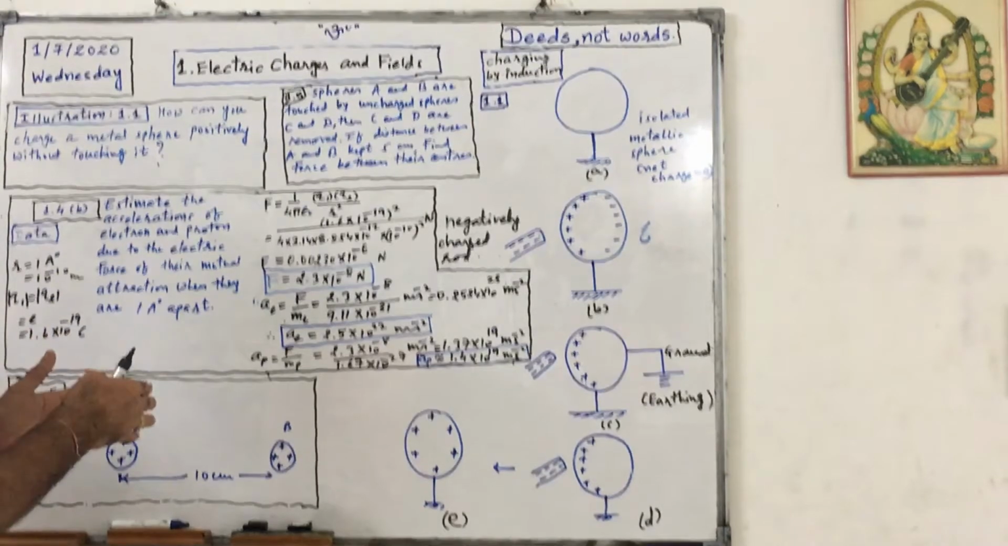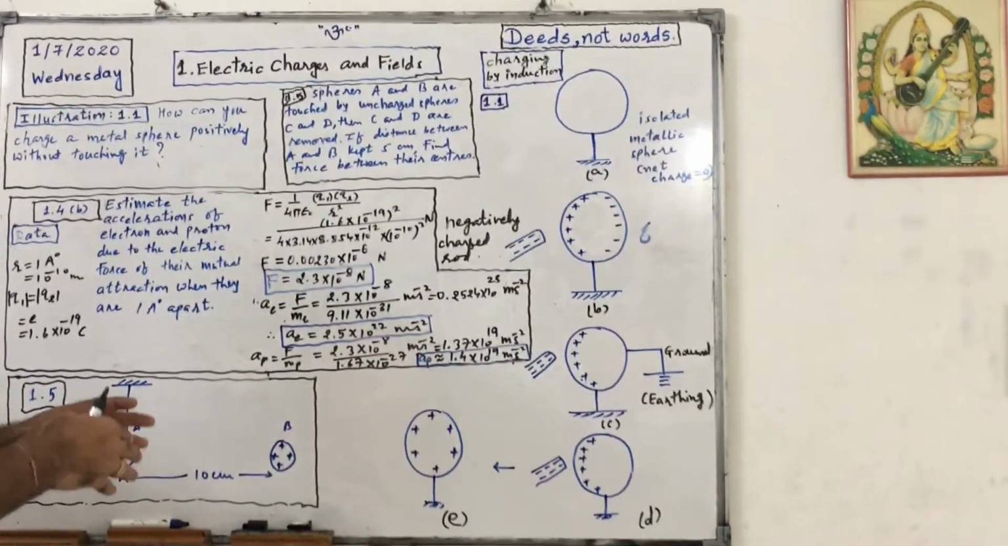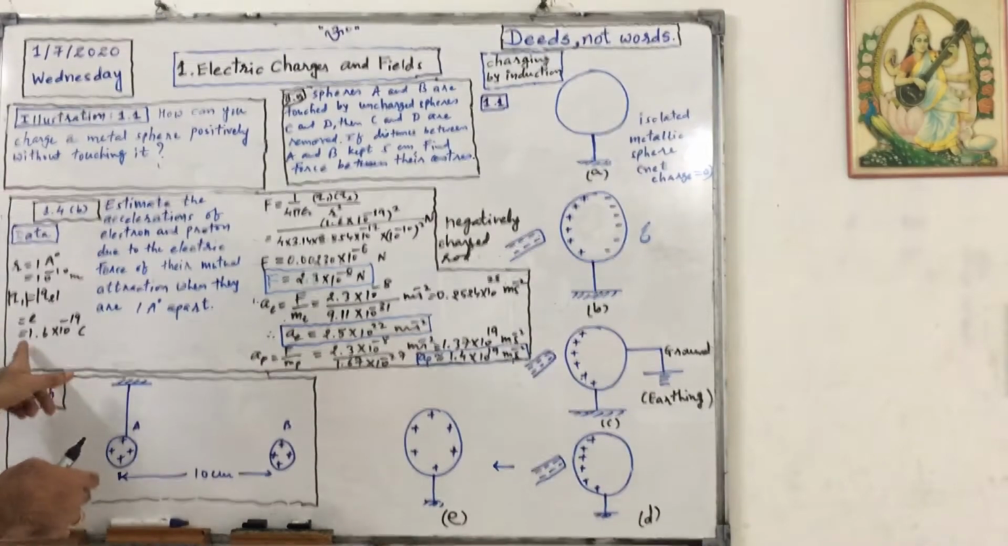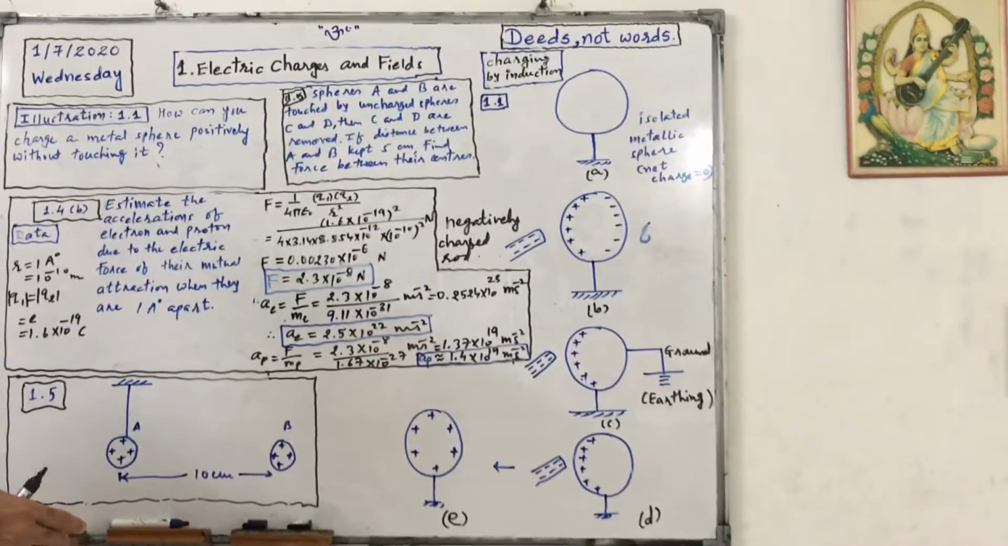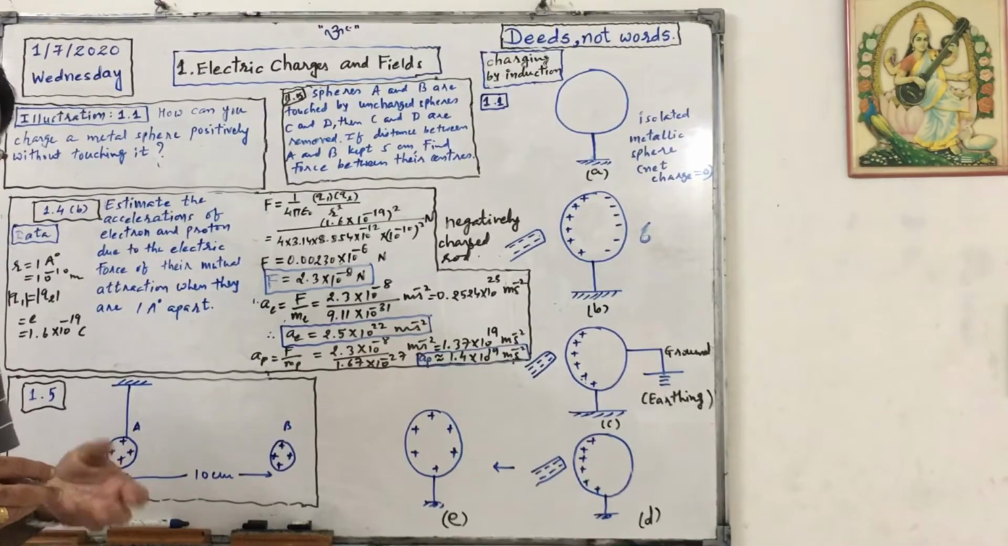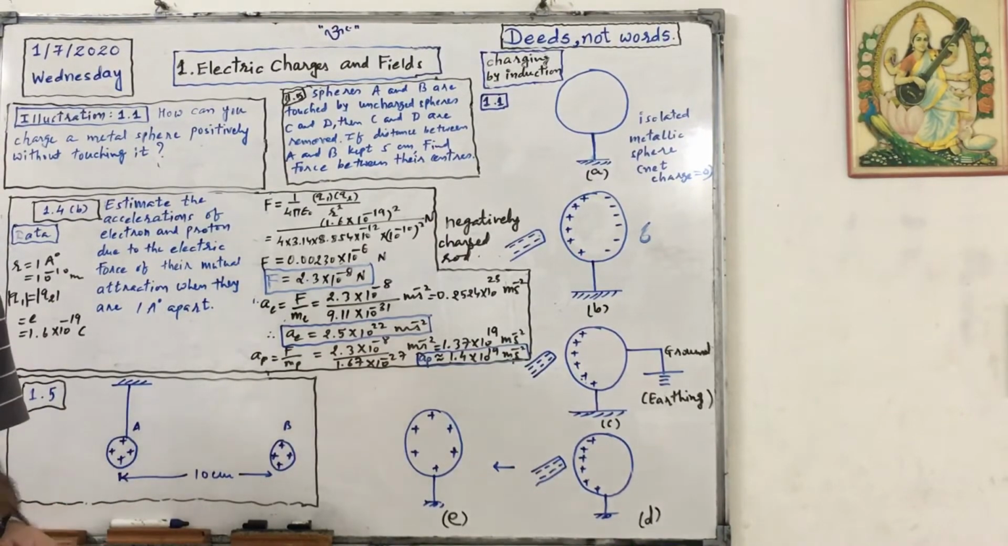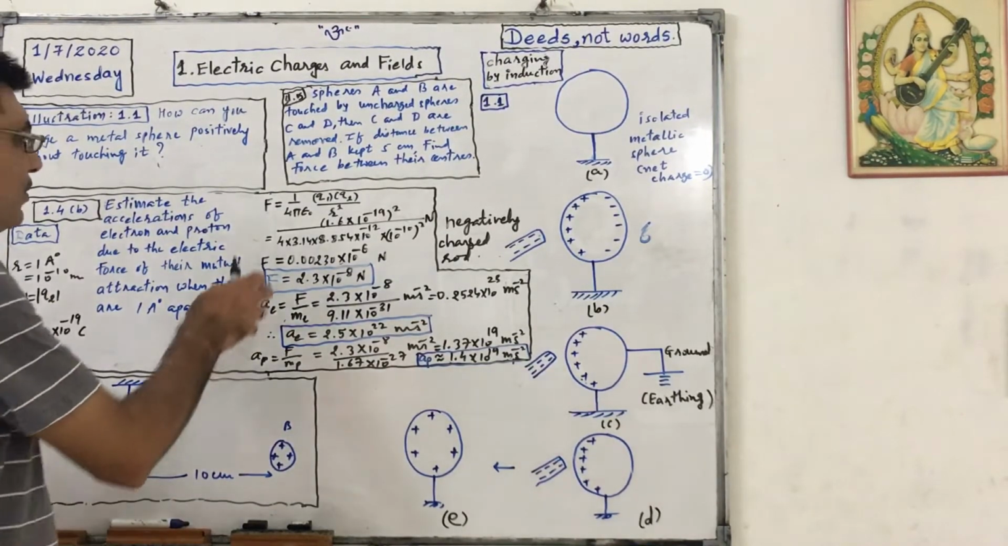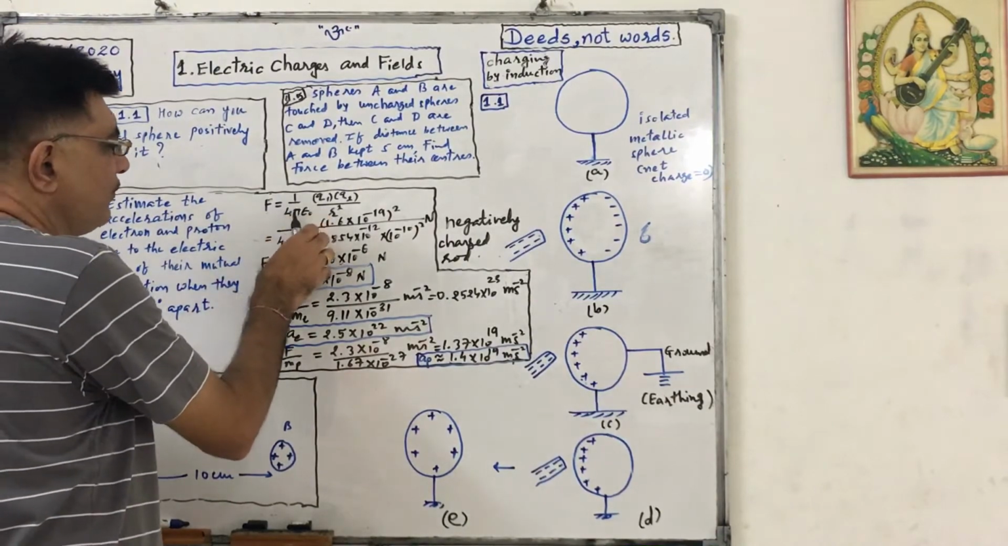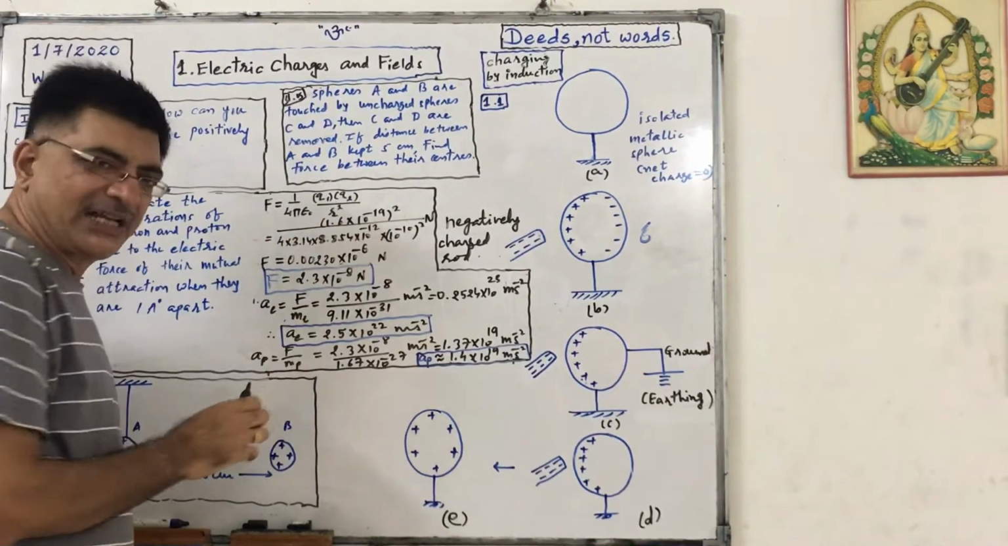Electron and proton both have the same charge magnitude, 1.6 into 10 raised to minus 19 coulomb. Of course, proton is positive and electron is negative, but we are concerned here only with the magnitude. So we know that F equals 1 upon 4 pi epsilon naught Q1 Q2 upon R square.